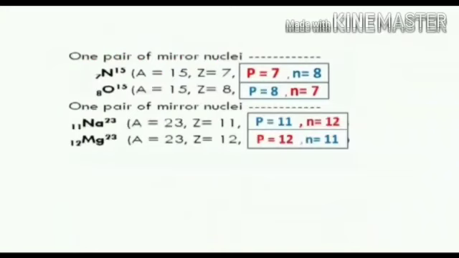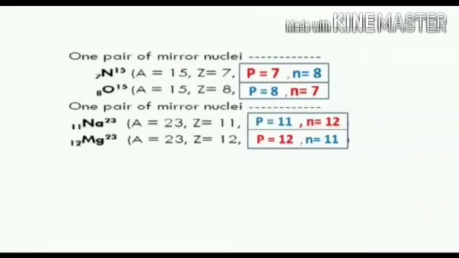Nitrogen-15 (7) and oxygen-15 (8) are mirror nuclides. Nitrogen-15: number of protons is 7 and number of neutrons is 8. Oxygen-15: number of protons 8 and number of neutrons 7.